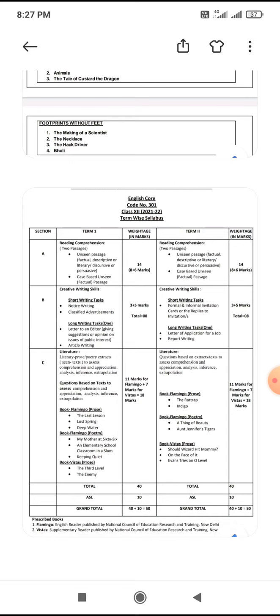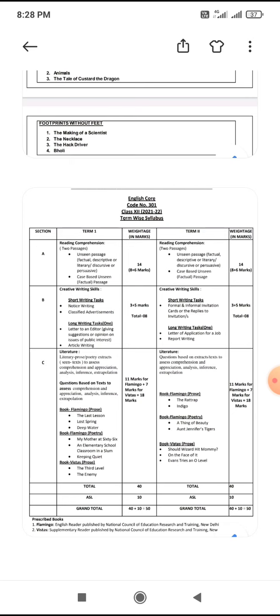For term 1 MCQ, for term 2 it is also MCQ, both reading section it is MCQ for both the terms. Now for writing section, term 1 it is MCQ, and for writing section term 2 it is subjective. There lies the difference. And for literature, term 1 exclusively MCQ questions, and term 2 MCQ plus subjective questions. And the total comes as 50 plus 50. The entire calculation will be based on the weightage of term 1 plus term 2.